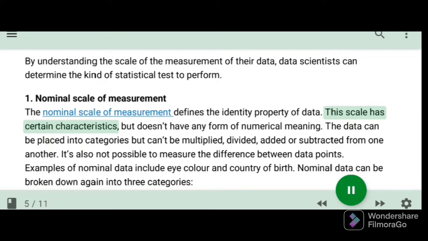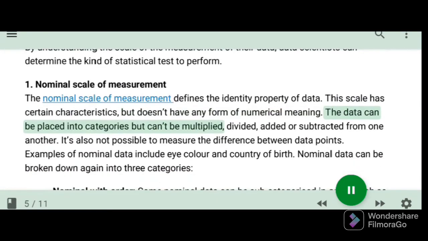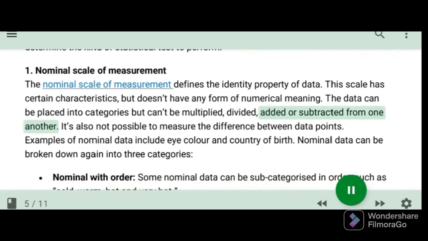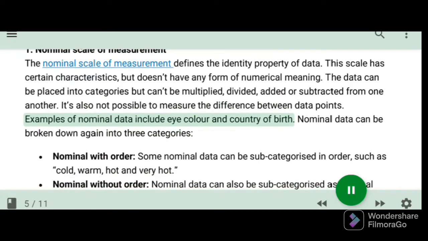This scale has certain characteristics, but doesn't have any form of numerical meaning. The data can be placed into categories but can't be multiplied, divided, added or subtracted from one another. It's also not possible to measure the difference between data points. Examples of nominal data include eye color and country of birth.